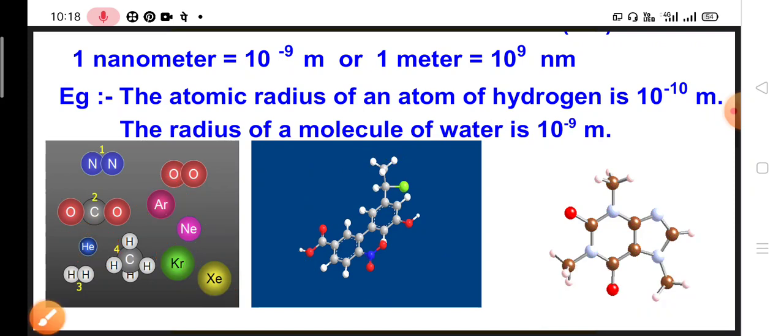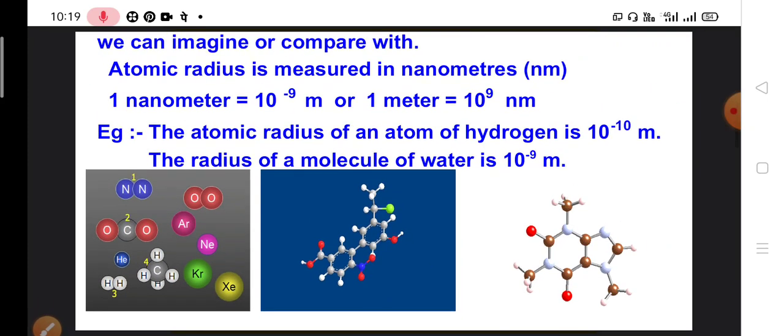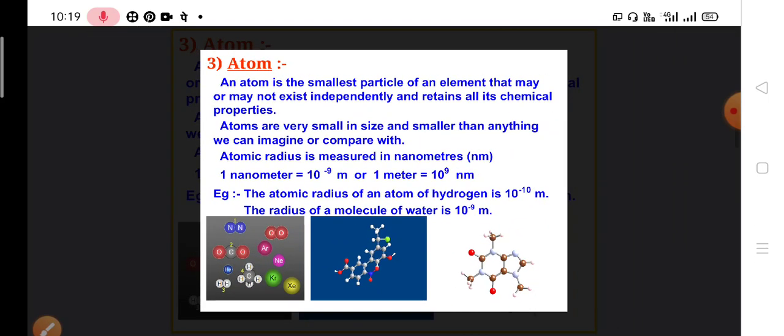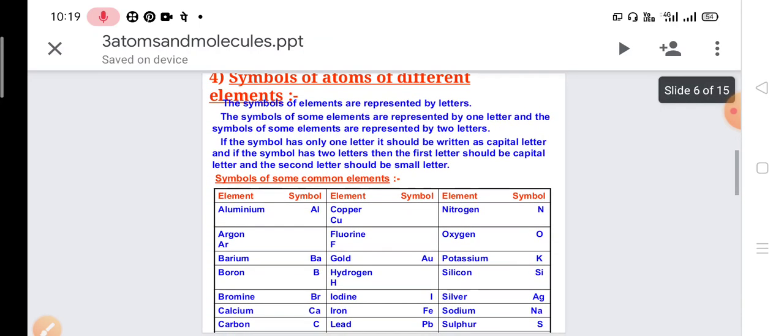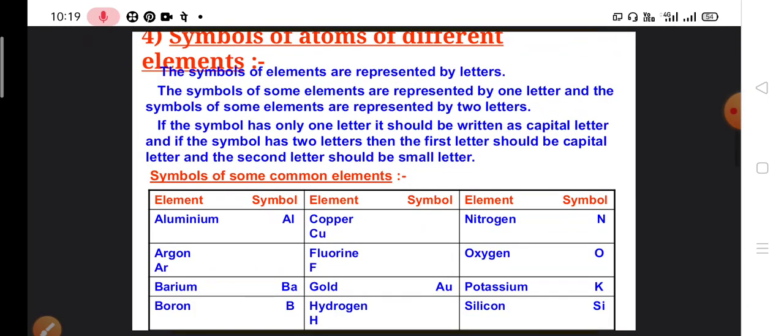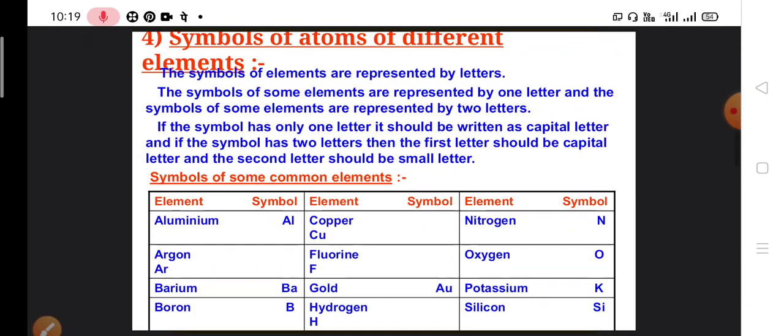Now we come to the next. Next we have symbols of atoms of different elements. What are symbols? If anything is to be denoted in a symbolic form through a short method, that is called a symbol. The symbols of elements are represented by letters, or we say alphabets.